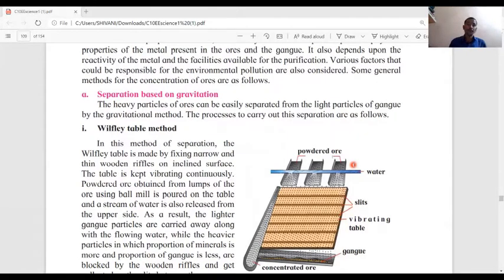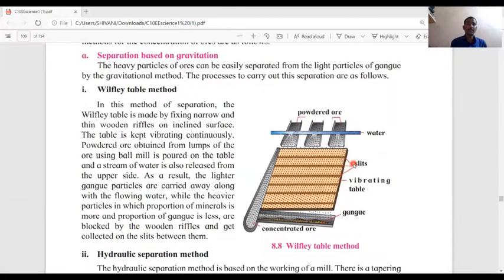The first gravitation method is the Wilfley table method. In this method of separation, the Wilfley table is made by fixing narrow and thin wooden riffles on an inclined surface. The table is kept vibrating continuously.